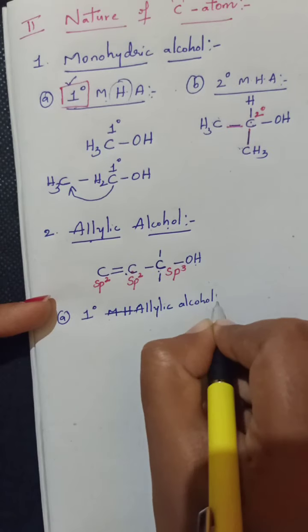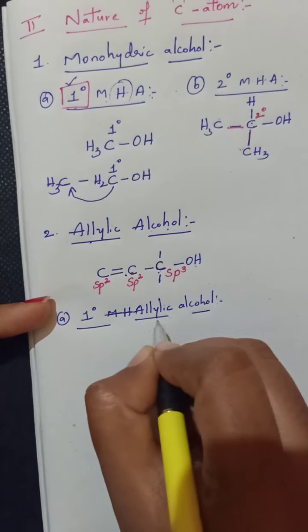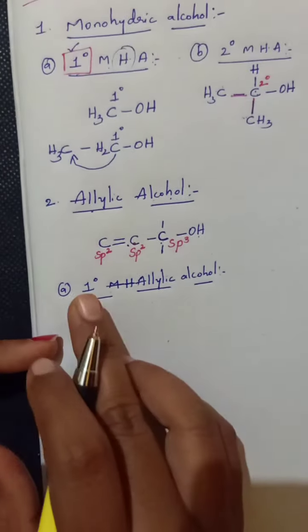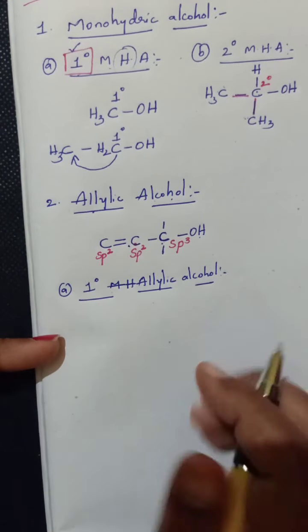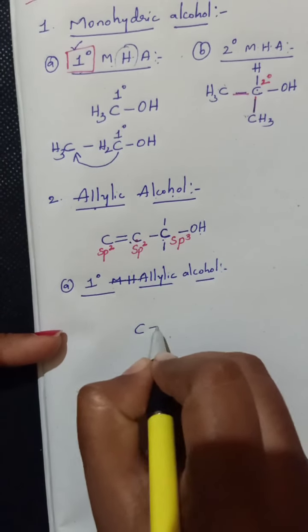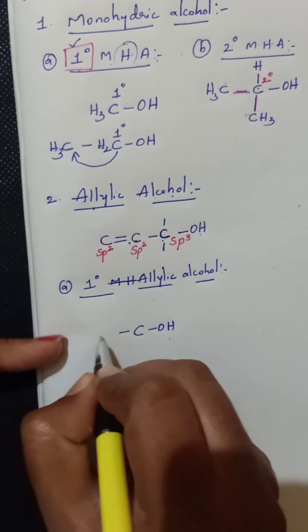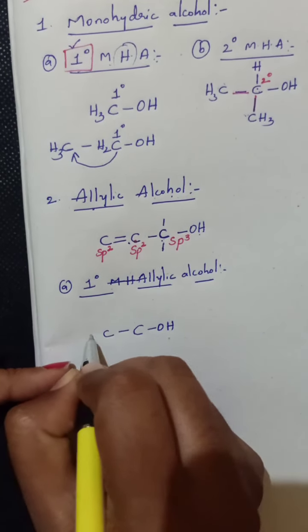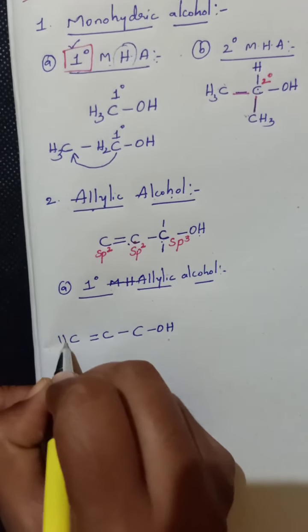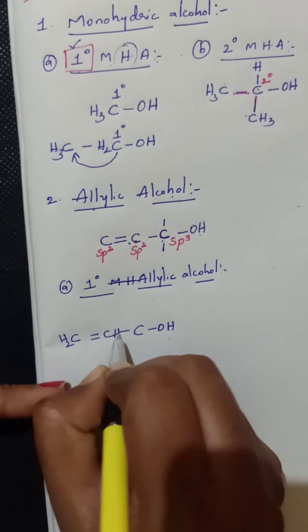Here, primary allylic comes under allylic alcohol, so it is primary allylic alcohol. That means the OH group should be located on a primary carbon atom, which in turn is attached with an sp2 hybridized carbon. So CH2 and CH here.